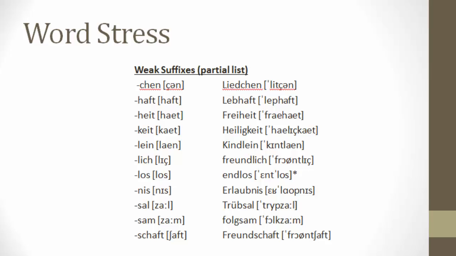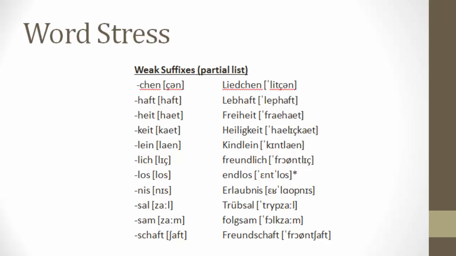Here we have our weak suffixes, and this is a partial list, but some of the more common ones. And the thing to remember with these suffixes is that the main word part still stays the same. So if the vowel would be long without the suffix, it still stays long when we add the suffix. So a vowel plus one consonant rule still remains. So here we go. Chen, Liedchen, haft, liebhaft. And again, we see that that first part, lieb, is nice and long, and we add the haft, and it still stays lieb, nice and long.